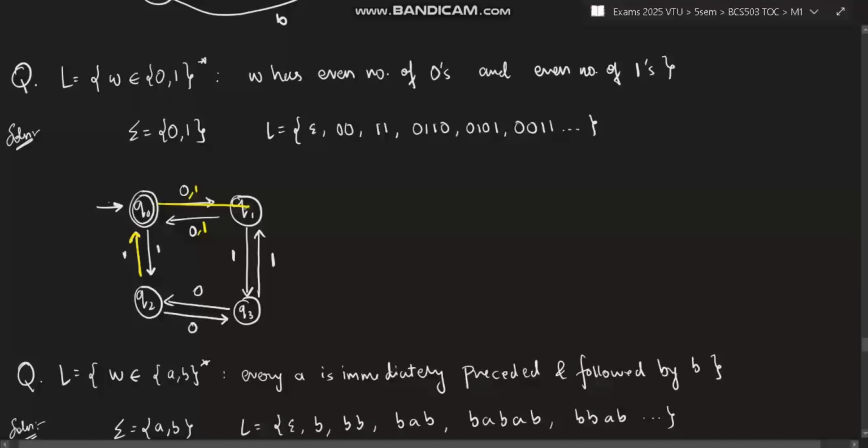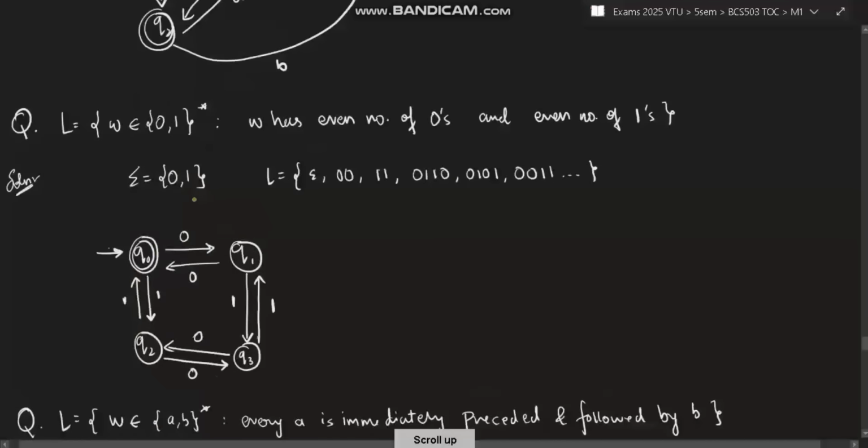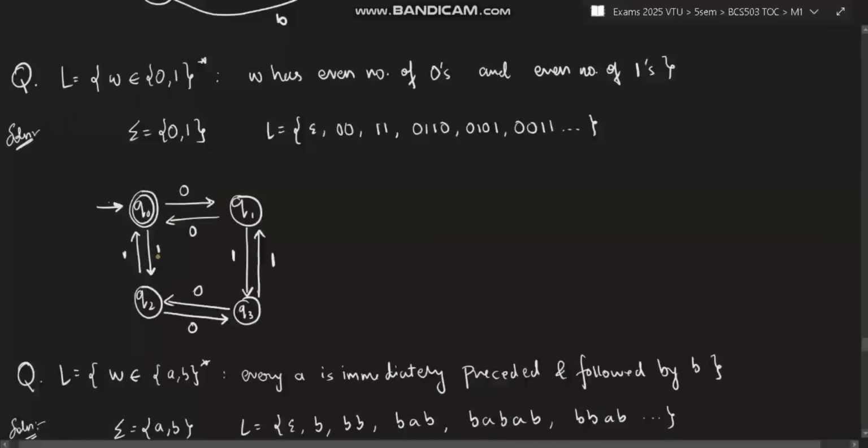You cannot make it a self loop, because what can happen? 1 and 0 will come, so that is not accepted. That's why you have to take it separately. Okay. Now 0 0 is done, 1 1 is done. What about combinations like 0 1 0 1? In that case, after 0, you have defined for 0 here. What about 1? If 1 comes, take it into a separate state.